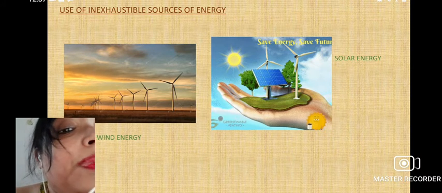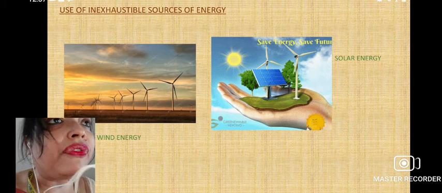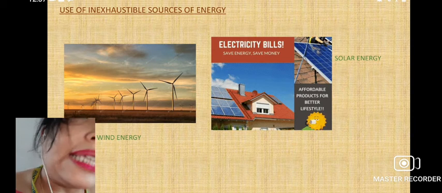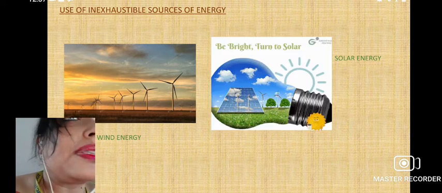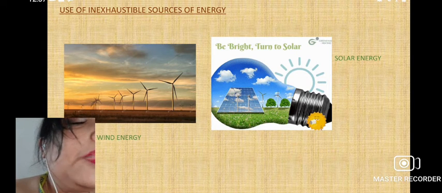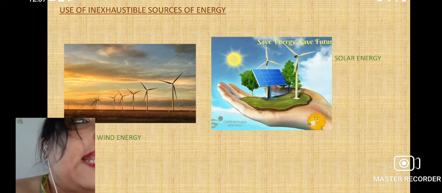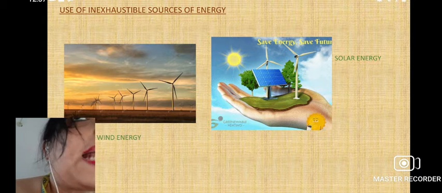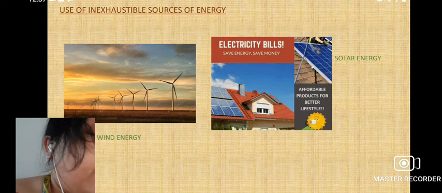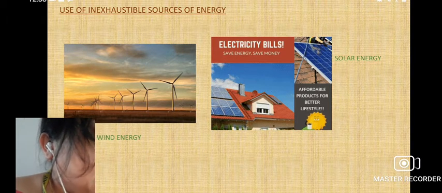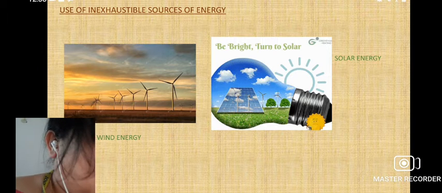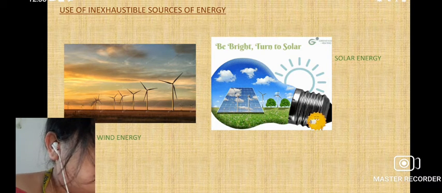They are renewable, meaning they can be renewed again and again. So we have to concentrate on using these so that we can conserve our fossil fuels, because they are exhaustible.